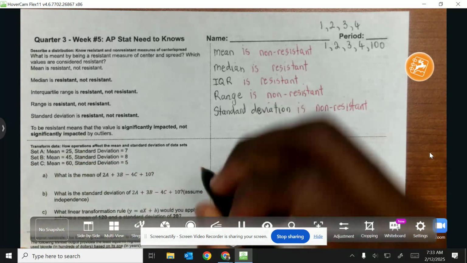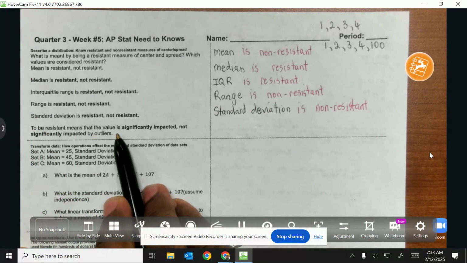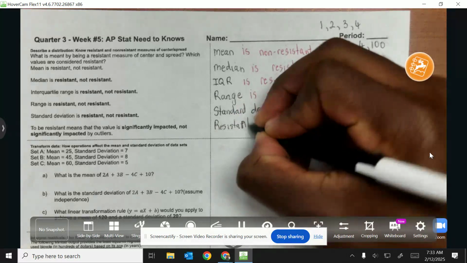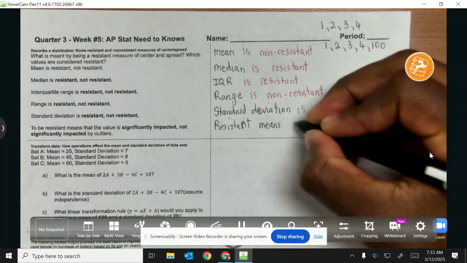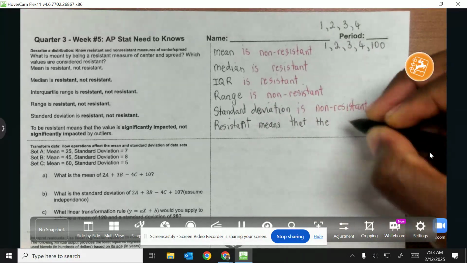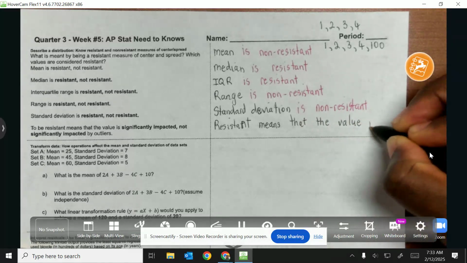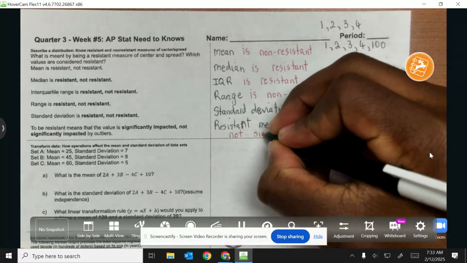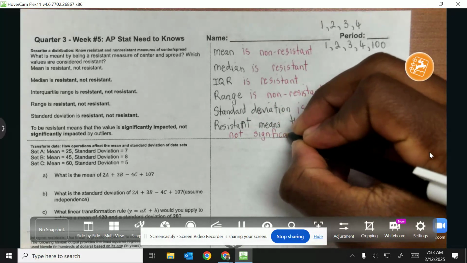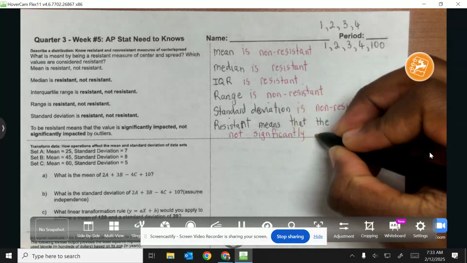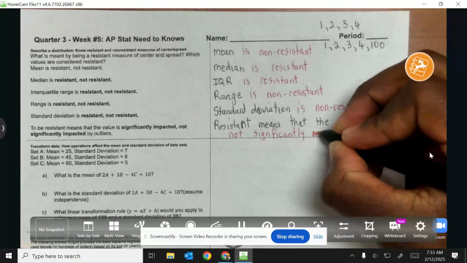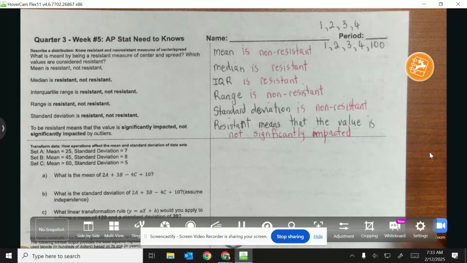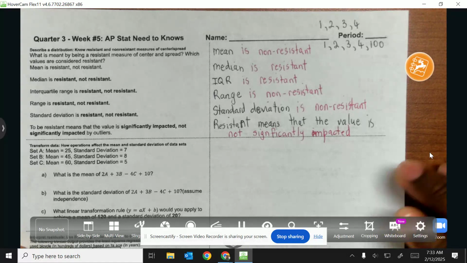So we're going to answer this question. It says, to be resistant, it means what? Resistant means that the value is not significantly affected or impacted. So again, to be resistant means you're not significantly impacted. It means that you can resist change.